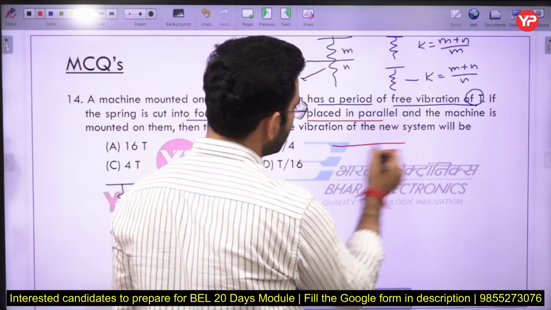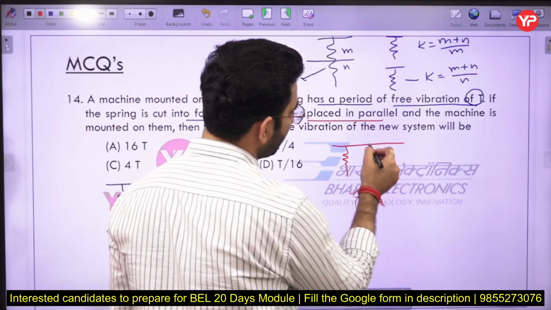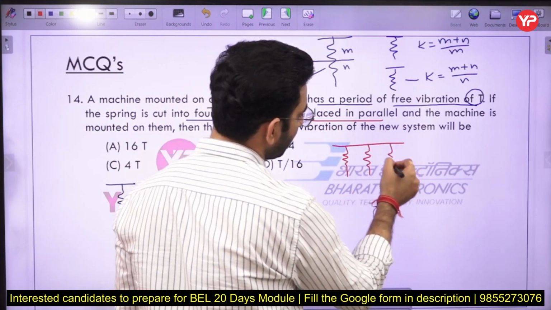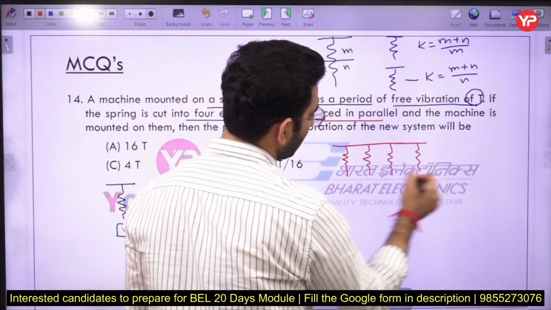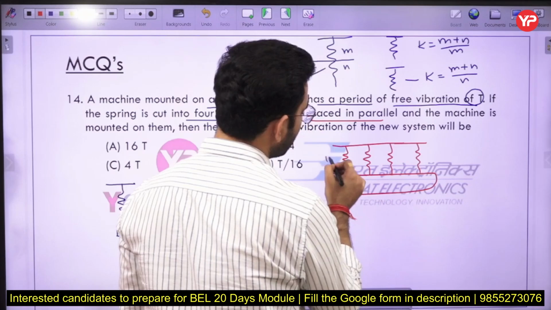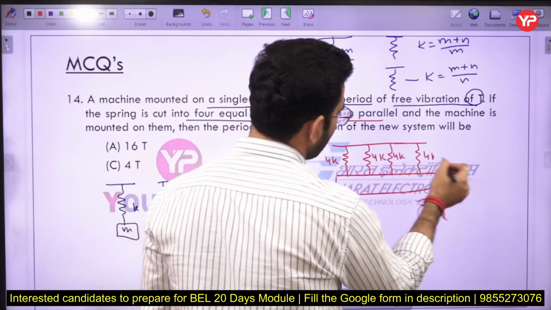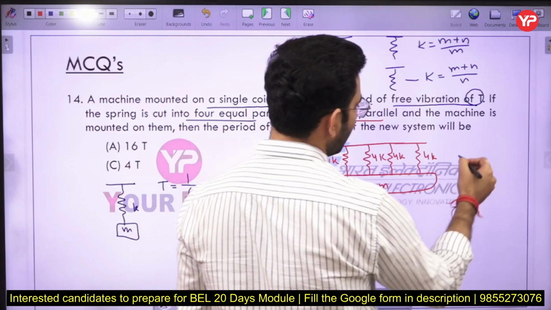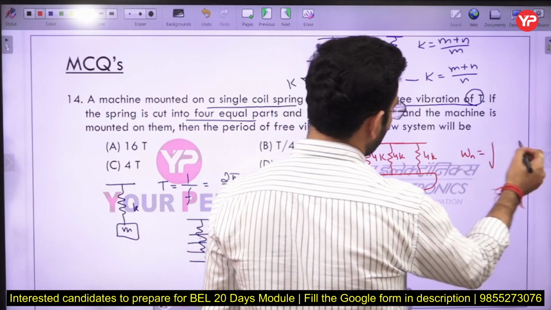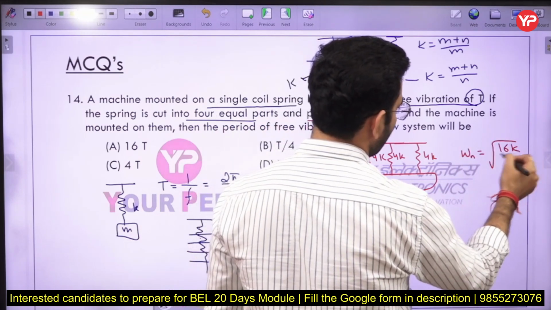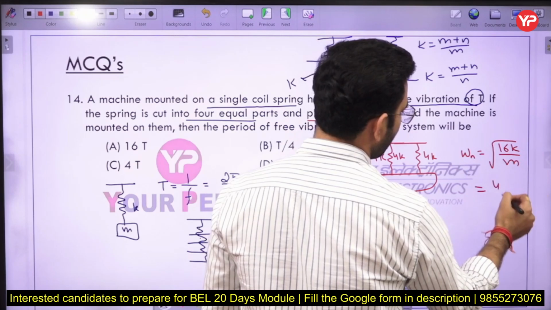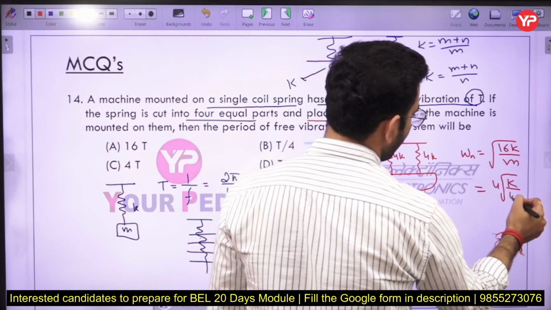So that simply means now we have 4 springs like this, and each spring is having a stiffness of 4K here. Okay, so I can say the natural frequency will become equal to root of 16K by M here, which will be equal to 4 times root K by M.